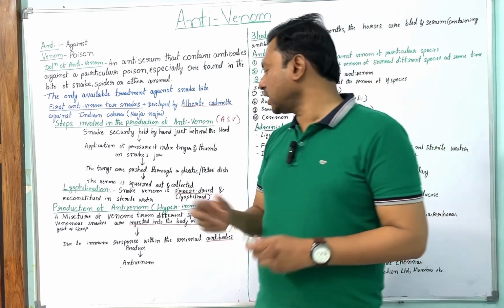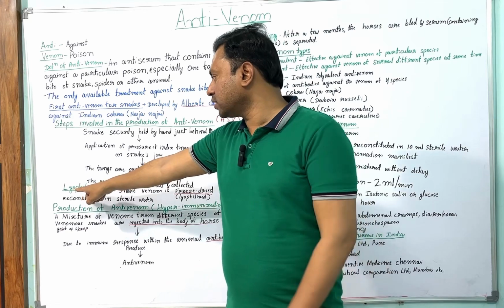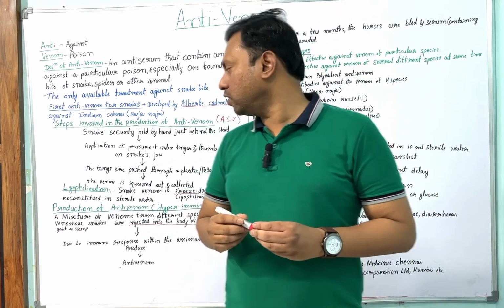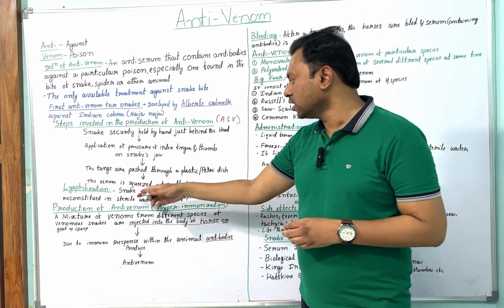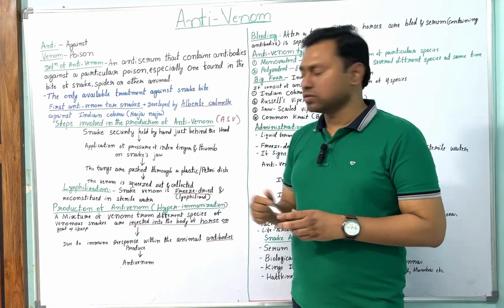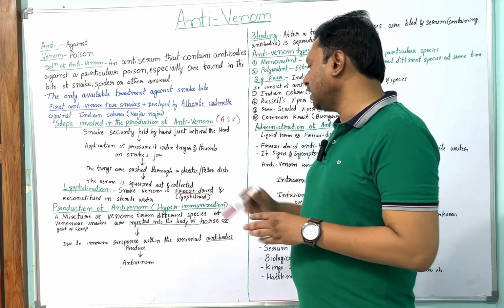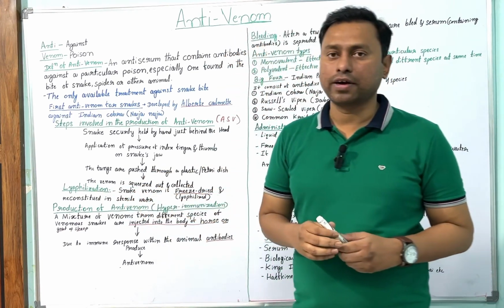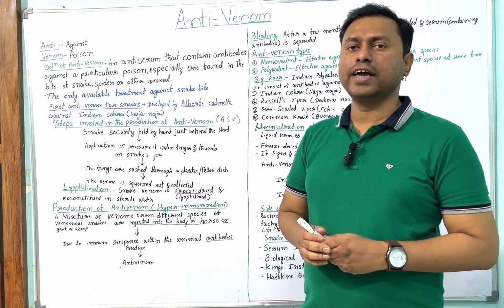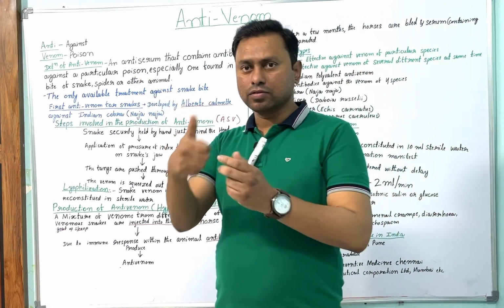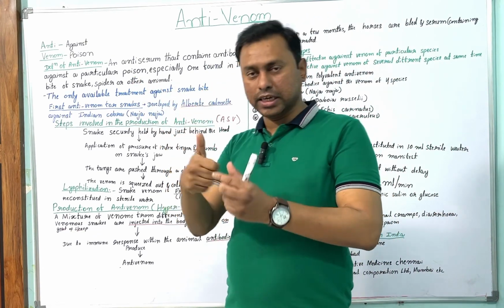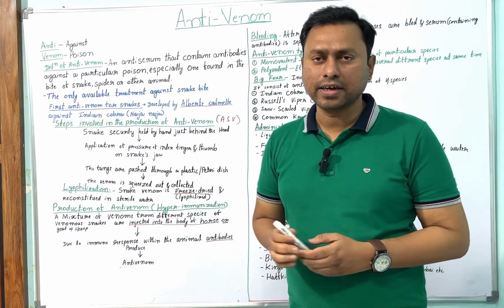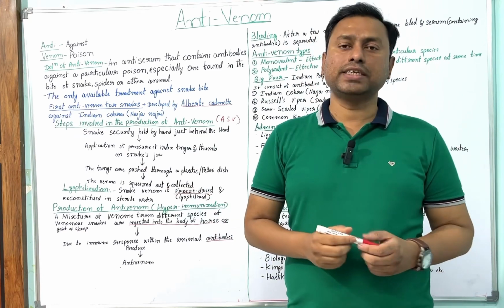After collecting, the next step is lyophilization. Here lyophilization means the snake venom is freeze dried, and then it is reconstituted in sterile water. What we are doing is freezing and drying the venom collected from the poisonous snake. This is called lyophilization.